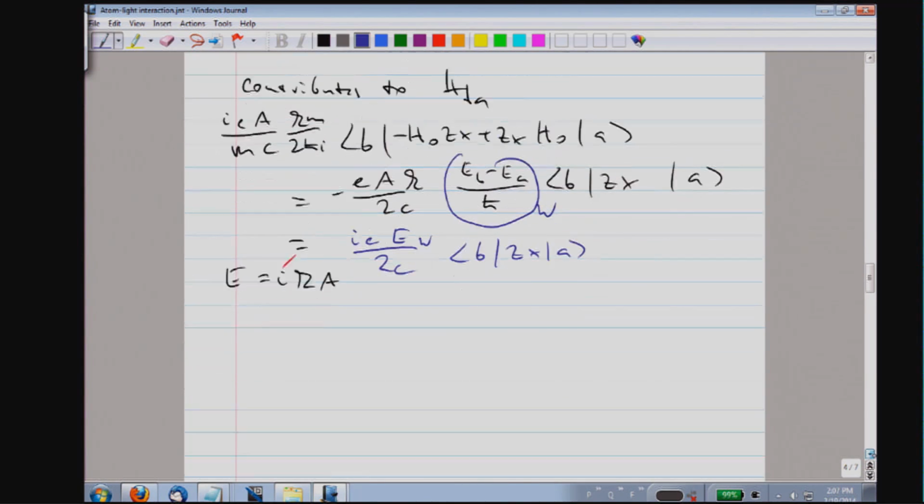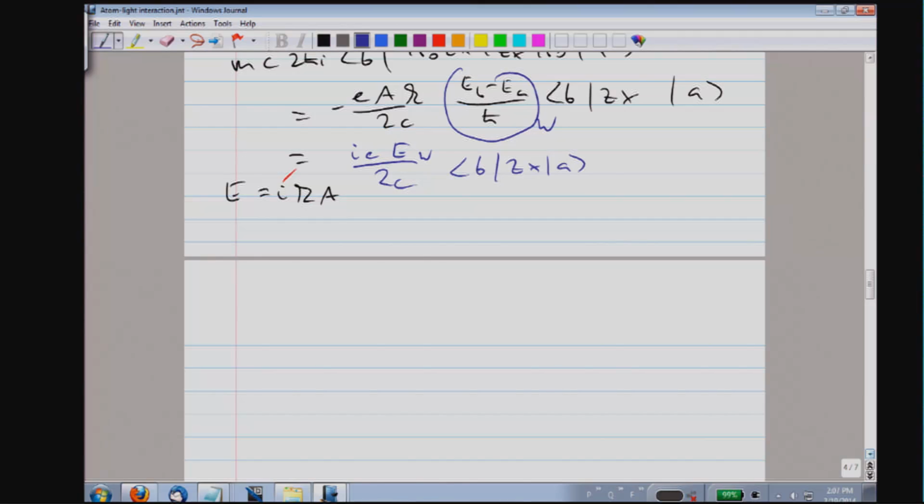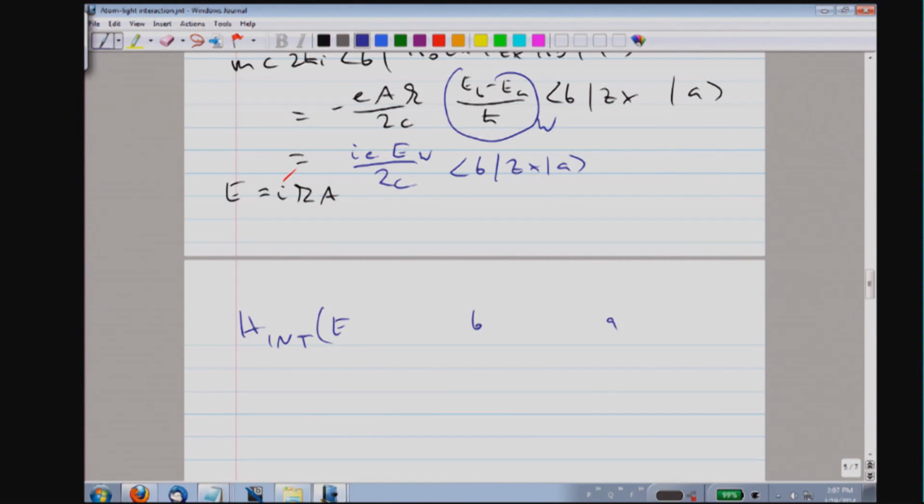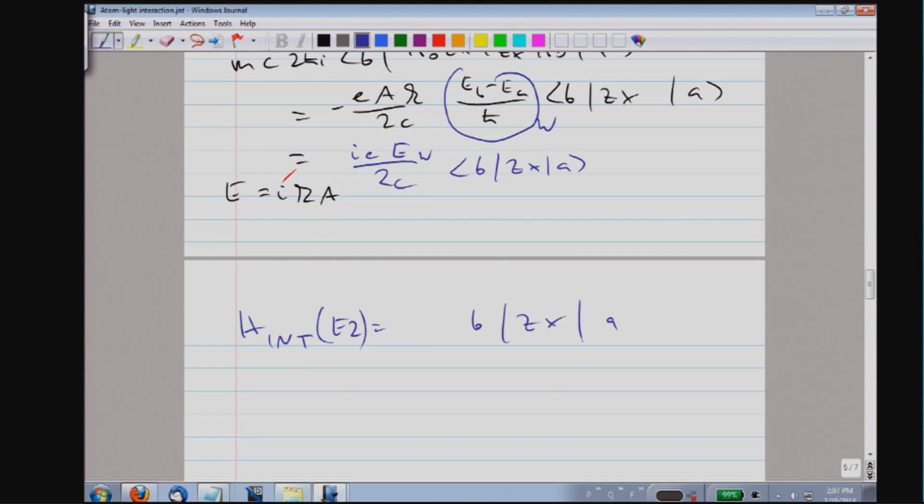Okay, so what we are realizing is that we have one part of the interaction Hamiltonian which couples levels A and B, we call it E2, electric quadrupole, because it involves elements of the quadrupole tensor or products of coordinates xy, yz, xz, and for the geometry which we assume with our plane wave, it is zx.